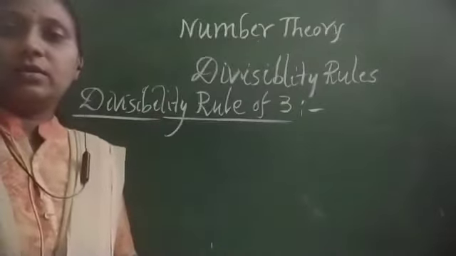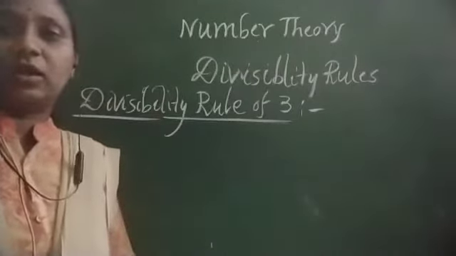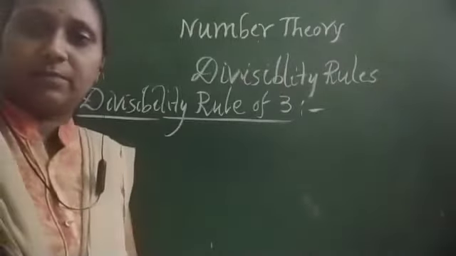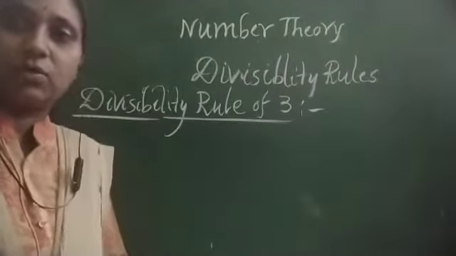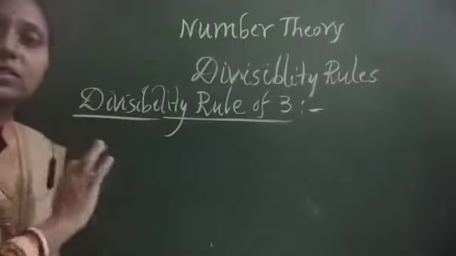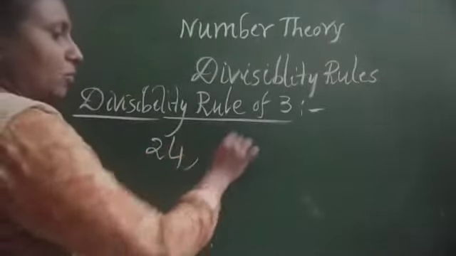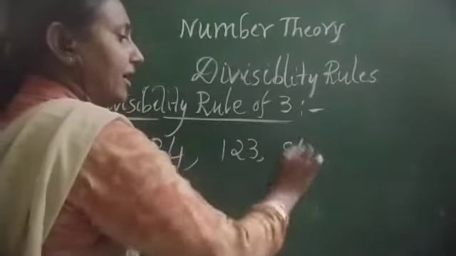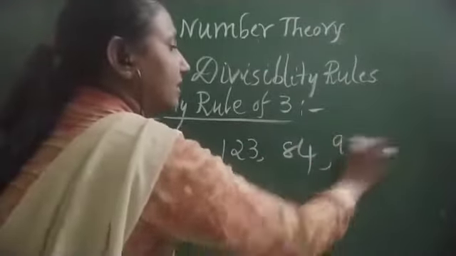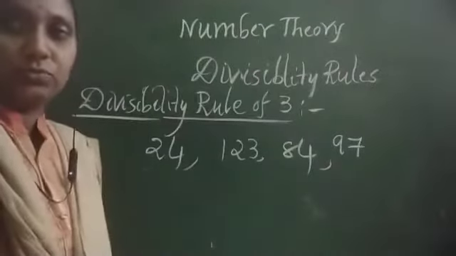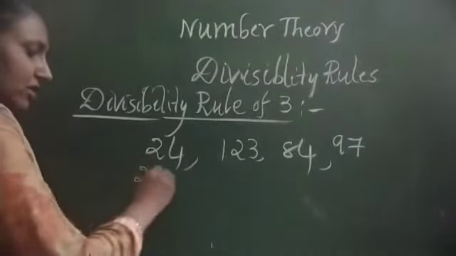So this is why we can have another divisibility rule, of 3. So how to do the divisibility rule of 3? For a number to be divisible by 3, you have to see the number and add all the digits. Suppose I am going to take these numbers: 24, 123, 84, 97. These numbers should be divisible by 3. How to do it? You have to add all the digits.